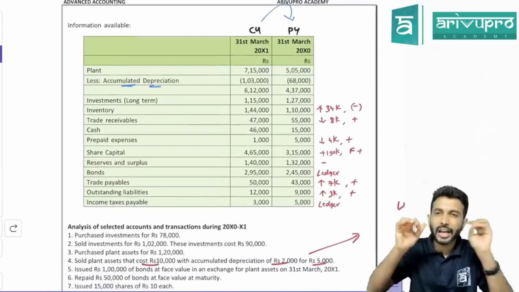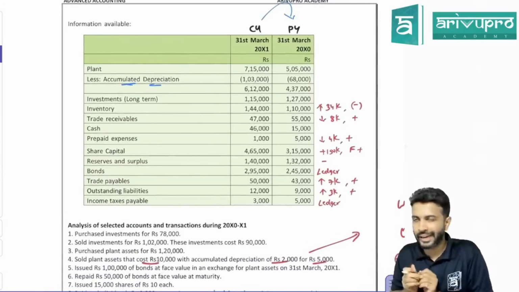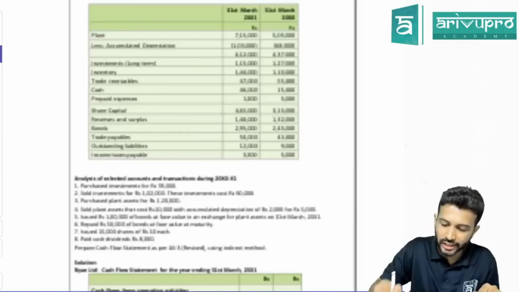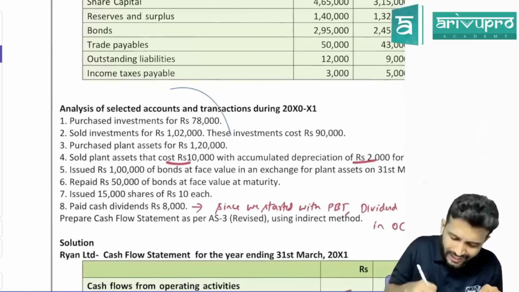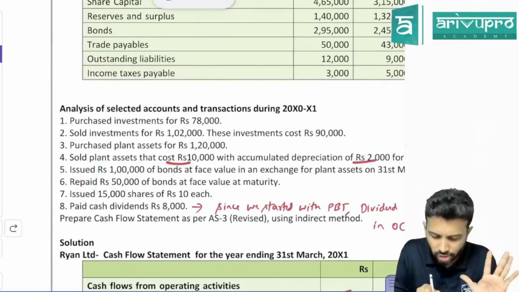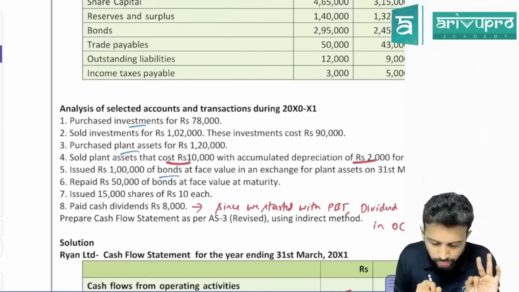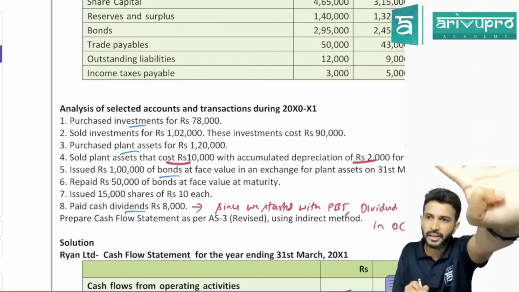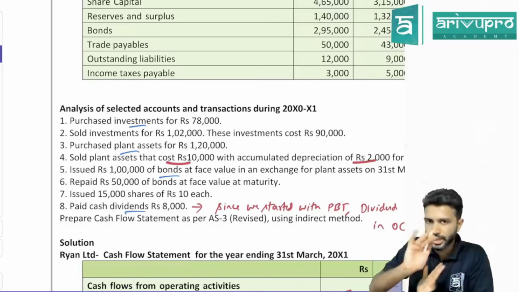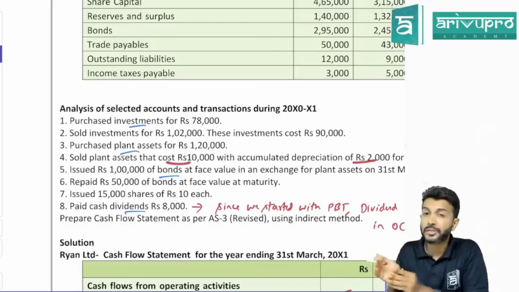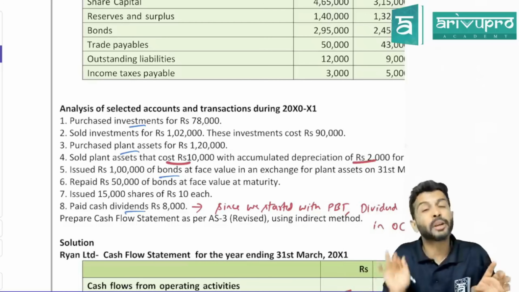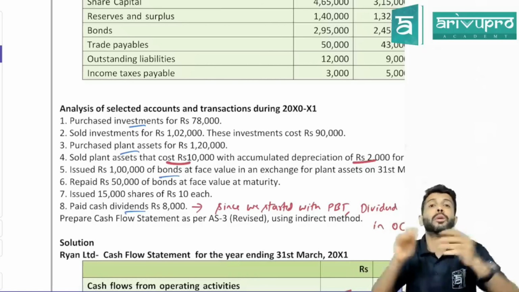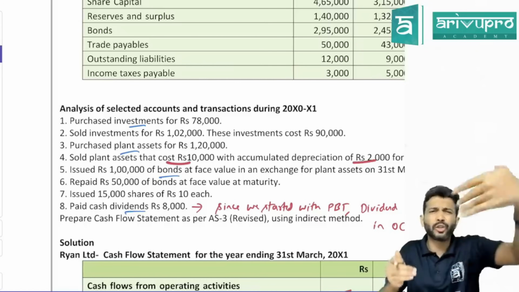Whenever you see a cash flow statement, how to do it quickly is, before you start reading the balance sheet and all this data, straight away come to adjustments. Have a quick glance through. No need to read. Just a quick glance. I saw some investment, plant, some bond, some dividend. That means one ledger I have to put up for investment, plant, bond. For those, I will not directly bring the effect into the cash flow statement. First, I'll prepare a ledger because some components will be missing. You have to prepare a ledger and then figure out the missing components.